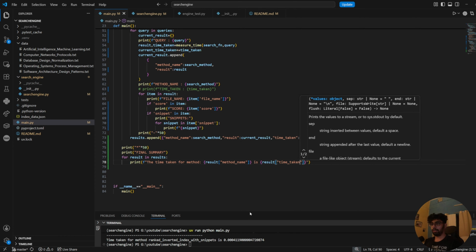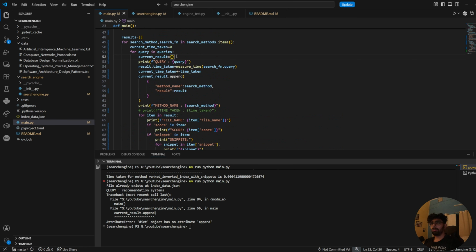Okay, see what this returns. Okay, it says that it has no append when I'm trying to do a current result dot append. No issues, we can simply treat this as a list.